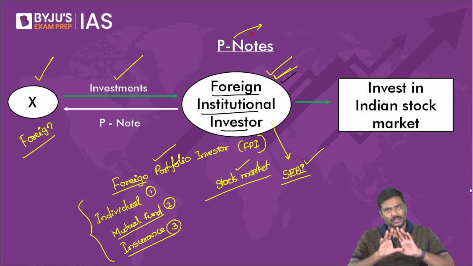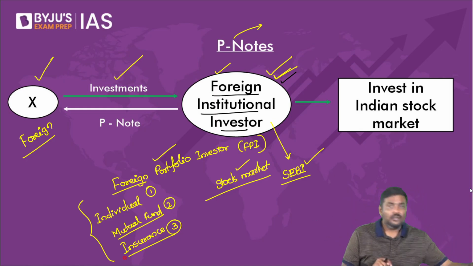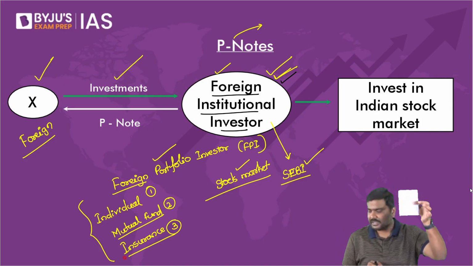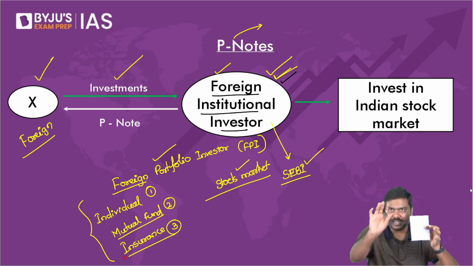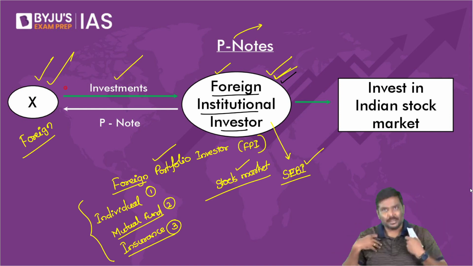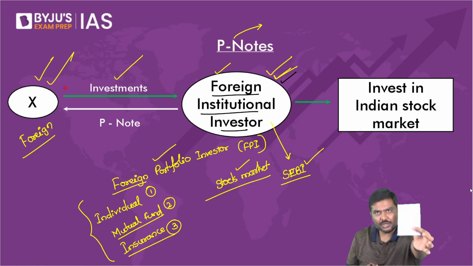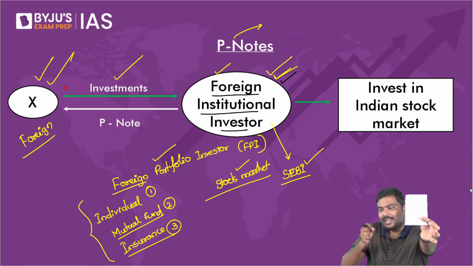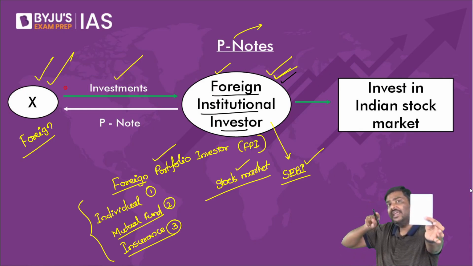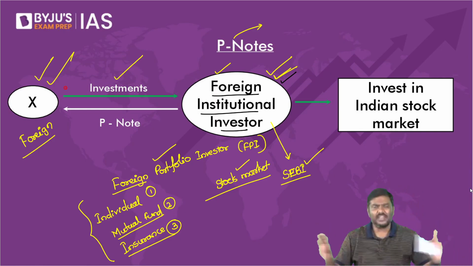For example, let's imagine this. This is a foreign institutional investor from USA. Now, this foreign institutional investor will issue an instrument. I repeat, will issue an instrument. Imagine you are the investor. You are X. You are there in USA, right? I am a foreign institutional investor. I will issue this piece of paper to you. I'll collect your money and I will invest this money in the Indian stock market. Very simple idea.